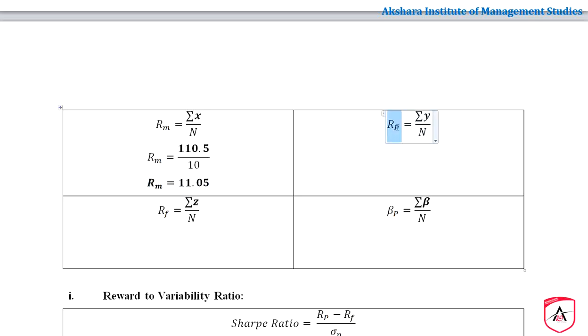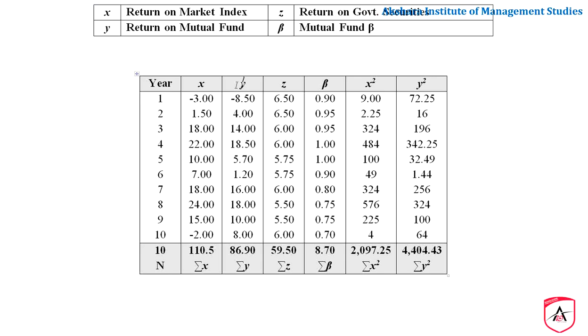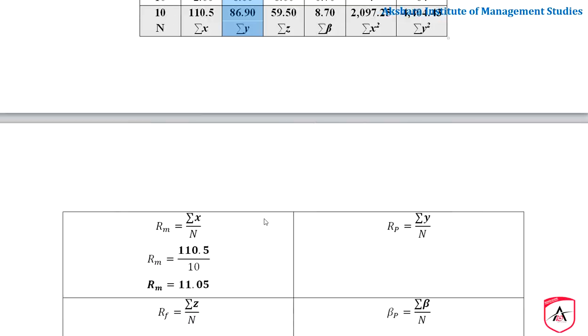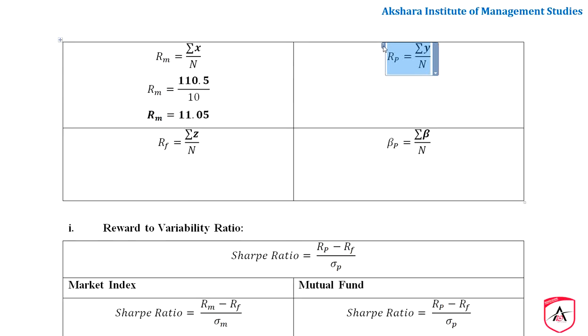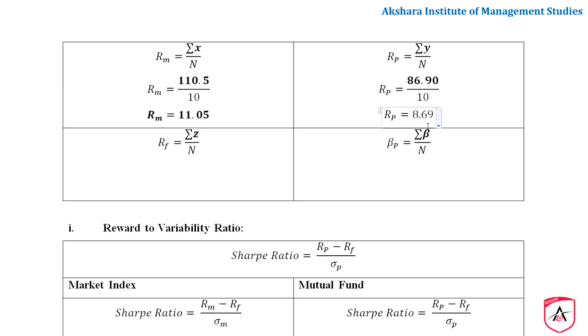Now return on portfolio means to say that it is return from market mutual fund, right? Observe, now we want sigma y, this one, return on mutual fund, so it is 86.90. Sigma y is 86.90 divided by N is equal to 10. So if you divide this, it is going to be 8.69, right?